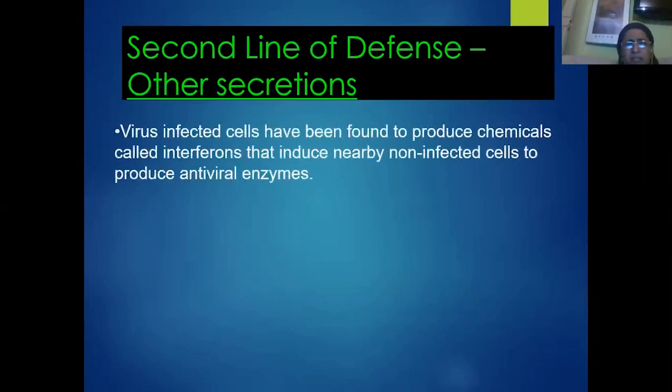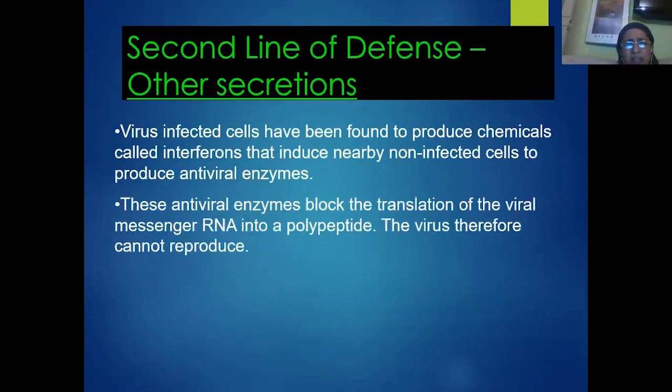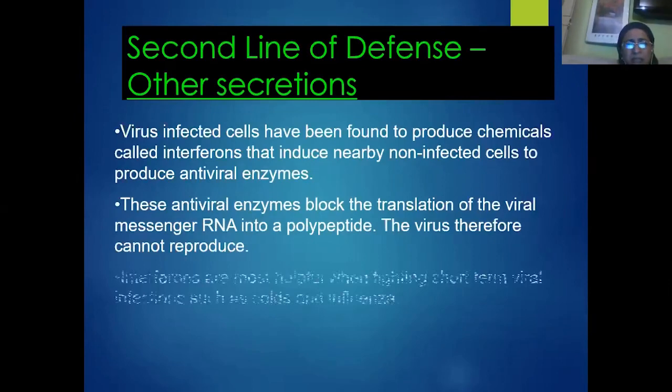So apart from these secretions, we also have some special secretions in the case of viral infections, because viruses, when they infect the cells, try to enter into the host cells and multiply inside them. Thereby the infected host cells start producing some special chemicals called interferons.